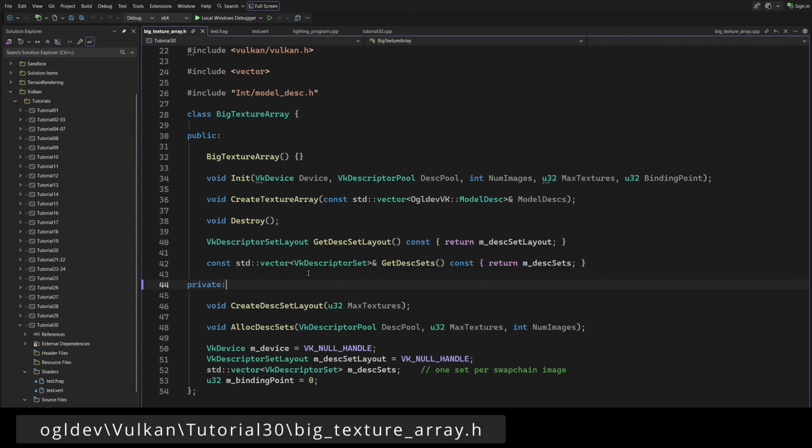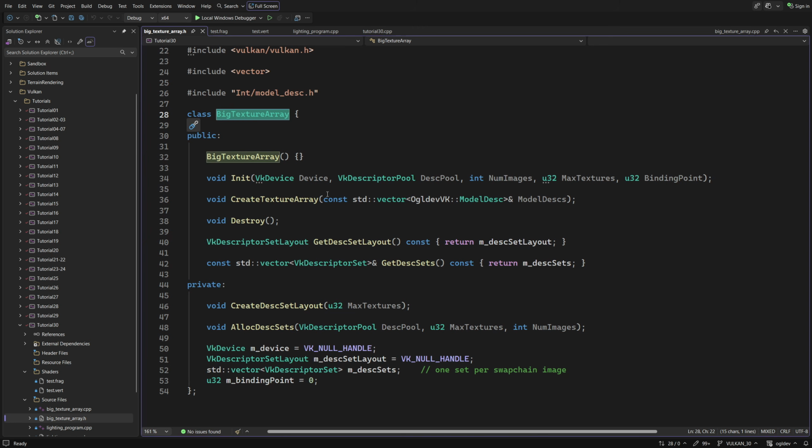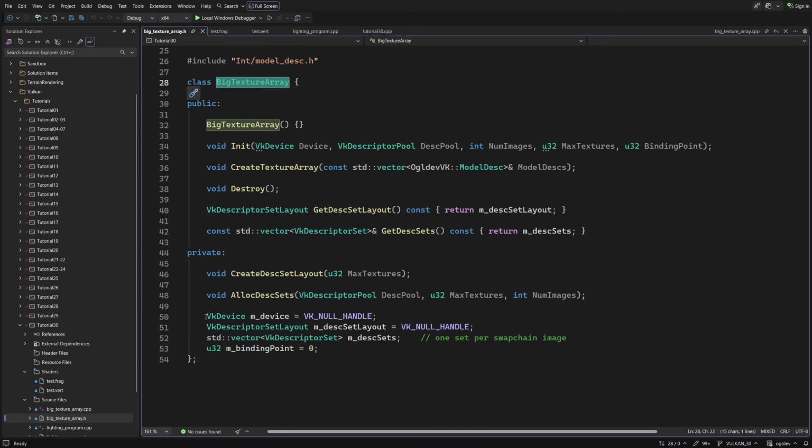This completes the changes on the shader side, so let's take a look at the application. To consolidate the management of the big texture array, I created a new class with the proper name. The class maintains a Vulkan device handle, a descriptor set layout, a vector of descriptor sets, we need one set per swap chain image, and the binding point. This is 0 in this demo, but can be configured to be anything.